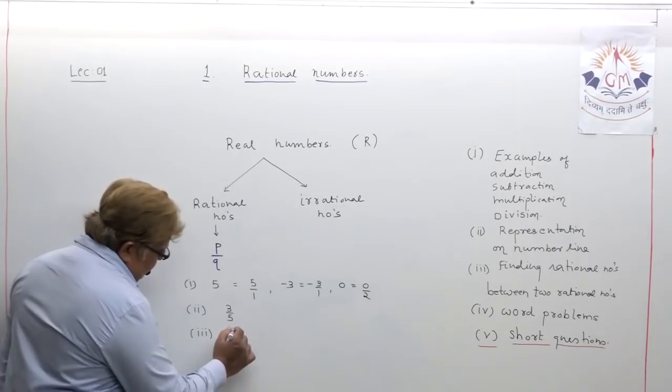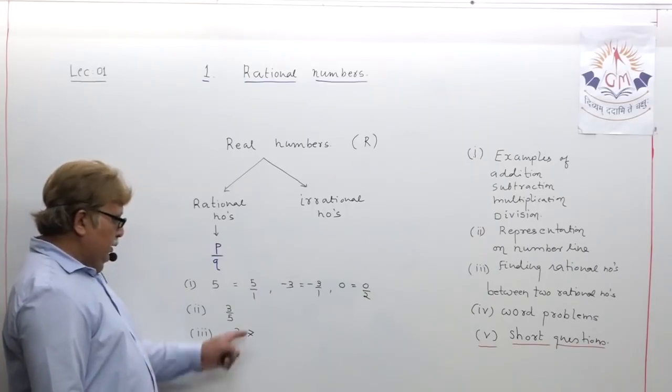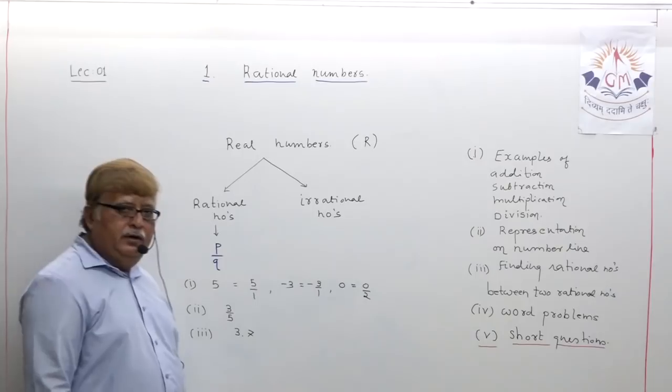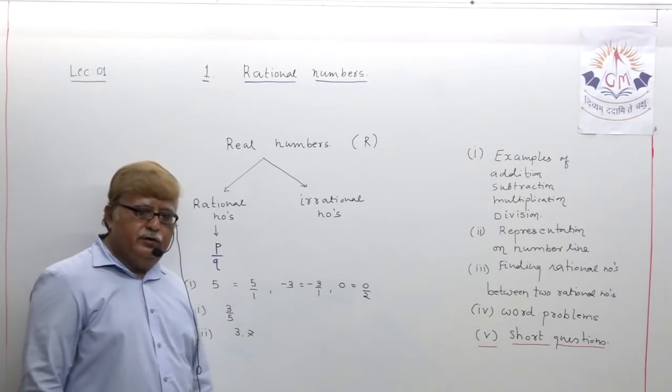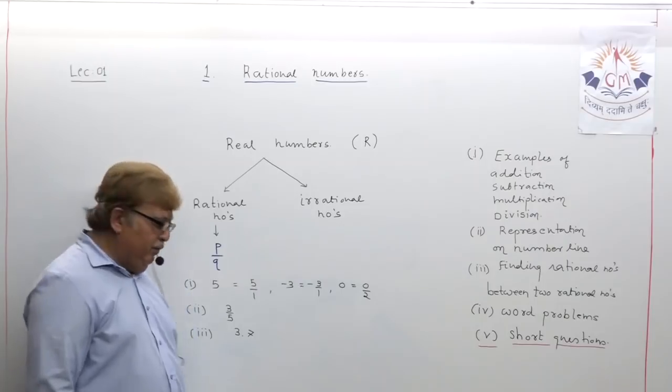If I write one decimal number here, suppose 3.7, can you consider any decimal fraction a rational number? Definitely. Why not?